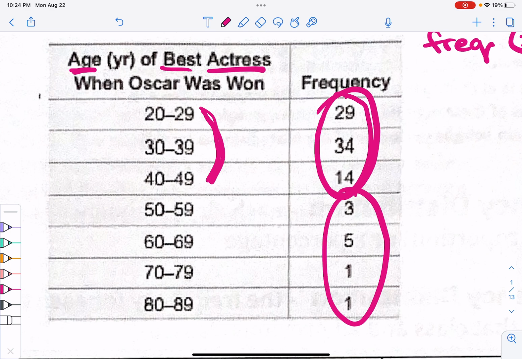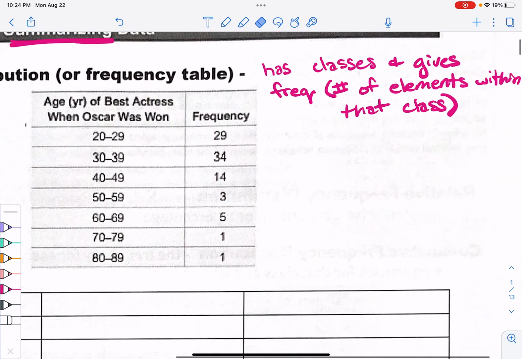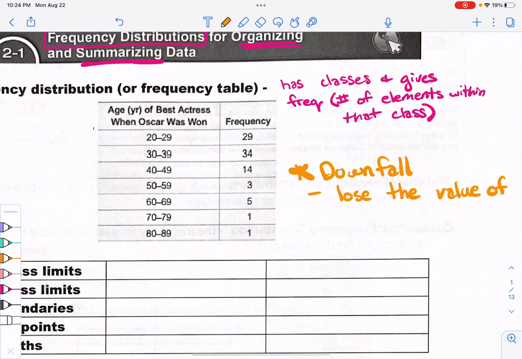That's why a frequency table is good to have, because we can break down that data. One downfall of a frequency table, I'm going to show you this because we talk about this a ton. So put a big star. The downfall is that you lose the value of each